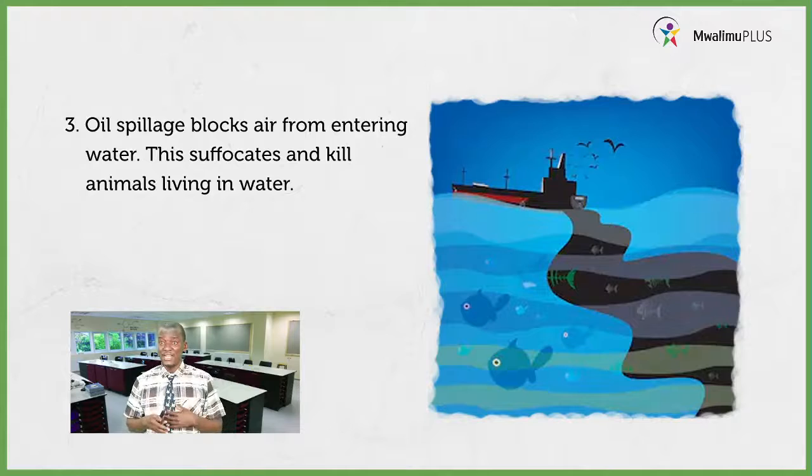I hope you know that if you put oil on top of water, it will form a blanket-like structure on that water, and it will deny all those living things in water access to oxygen. And once they fail to get oxygen, they will die. Just as you can see there, oil is being spilled on that water. And therefore, that water is polluted and the animals which are there will die.